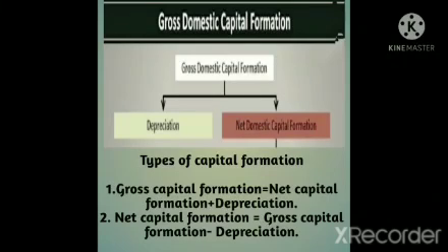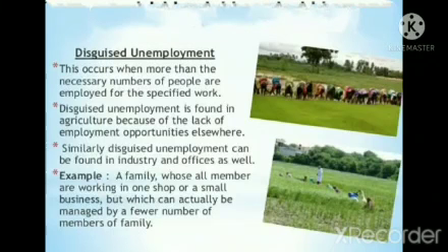Gross capital formation is equal to net capital formation plus depreciation, and net capital formation is equal to gross capital formation minus depreciation. Next topic is disguised unemployment. This occurs when more than the necessary number of people are employed for the specific work. Disguised unemployment is found in agriculture because of the lack of employment opportunities elsewhere.